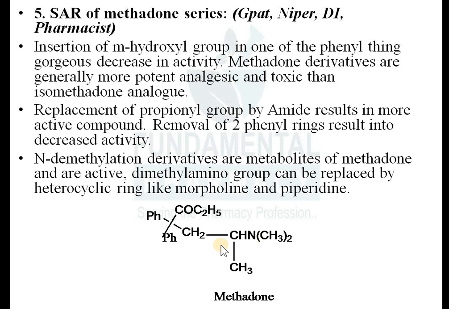Most of the time they are not active. So the dimethylamino group can be replaced by a heterocyclic group like morpholine or piperidine. Okay, so this dimethylamino group can be replaced by piperidine. You can put a piperidine ring in it. So nitrogen should be tertiary. Okay, even if you put a piperidine ring, the nitrogen will remain tertiary.